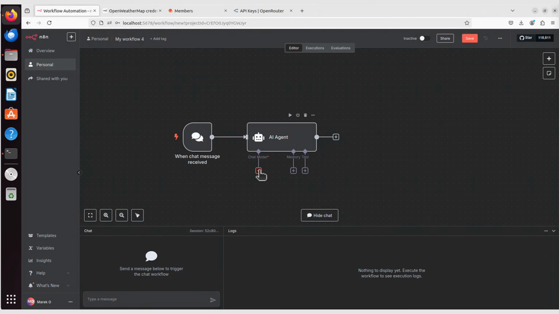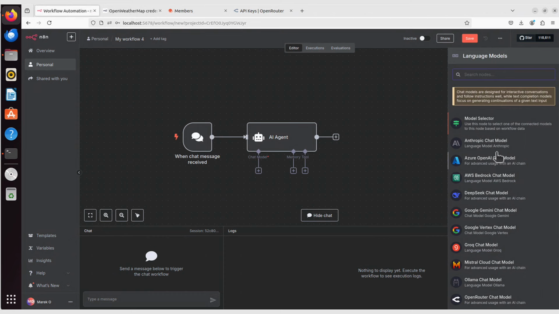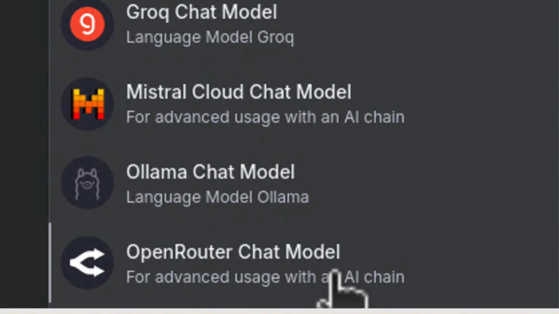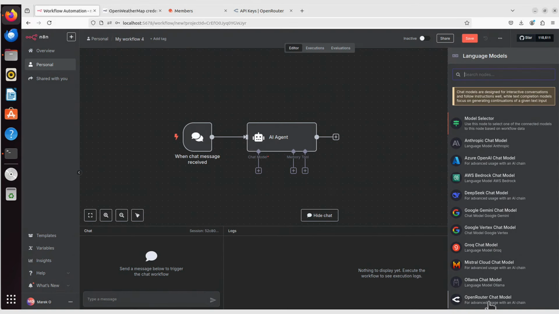If I click that plus, there are many pre-configured models I can choose from. You might recognize some of them like Grok, DeepSeek, Google Gemini. But if you just start your journey with the n8n platform, I would suggest you go for that OpenRouter chat model. If you configure that OpenRouter, you will basically have access to all other models.